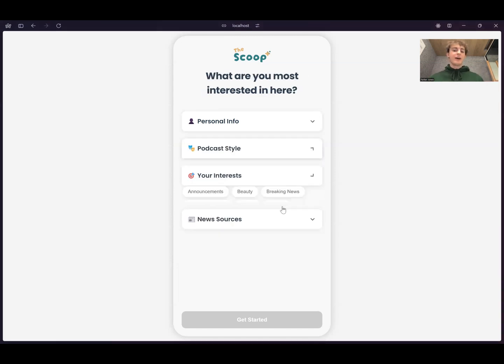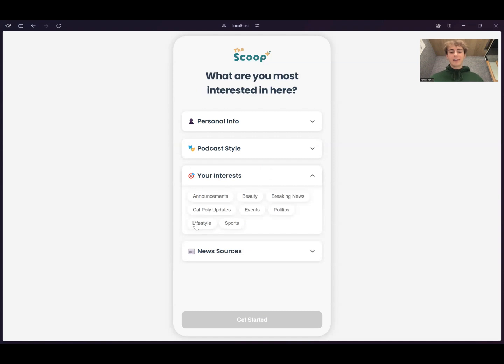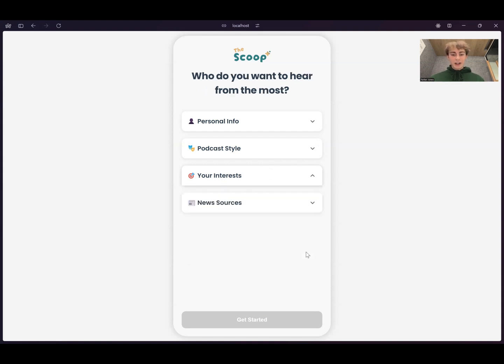She's going to want it to be down to earth. She's really into lifestyle, but she downloaded the app to keep up with stuff, so she's going to be interested in events and breaking news as well. And then she's got a lot of friends at Mustang News, so she's got to pick them and put them first and hear stories so she can connect with what her friends are doing.